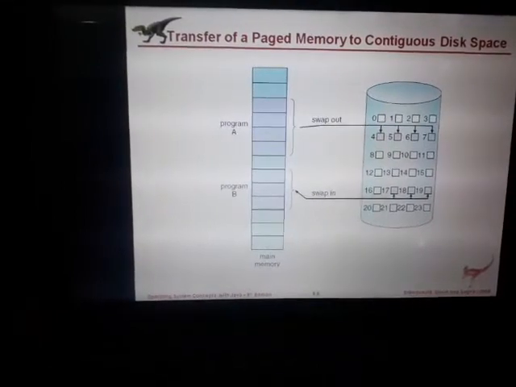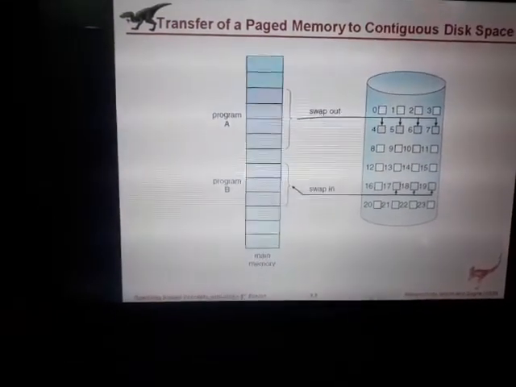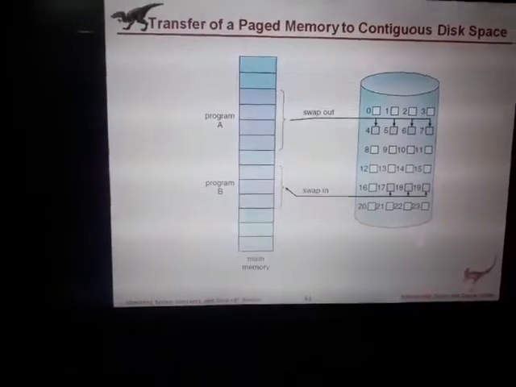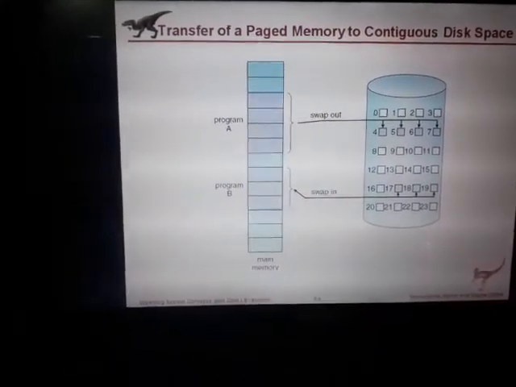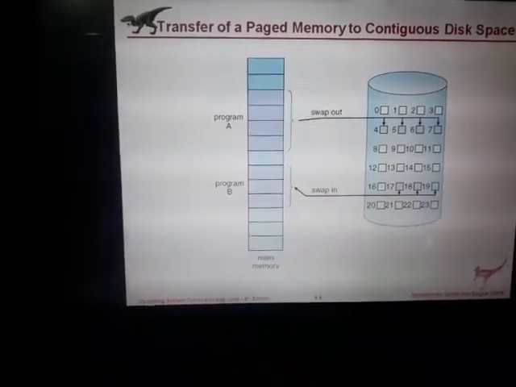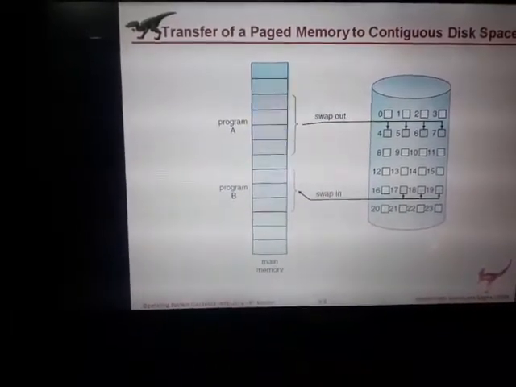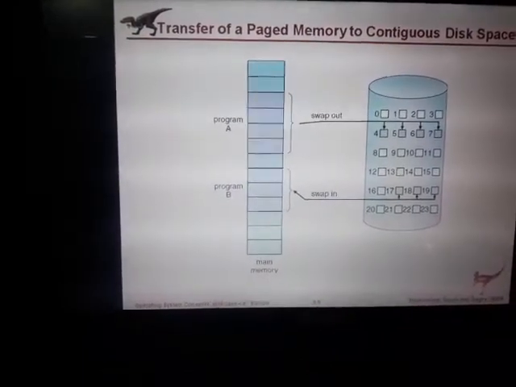Transfer of a paged memory to contiguous disk space. Here in the main memory, there are two programs, program A and program B. First program A is in the memory.